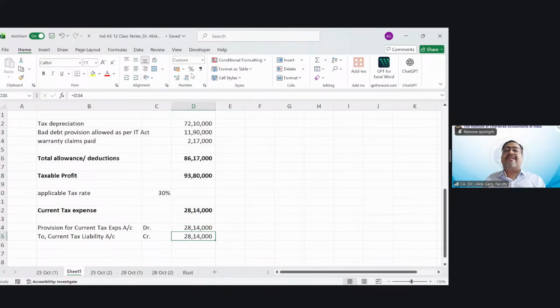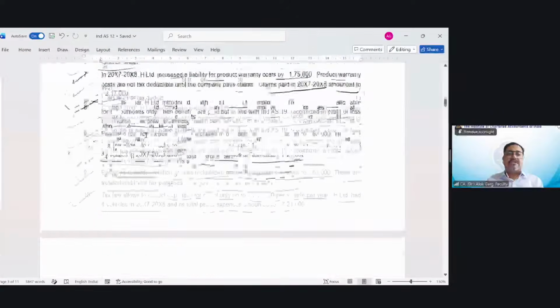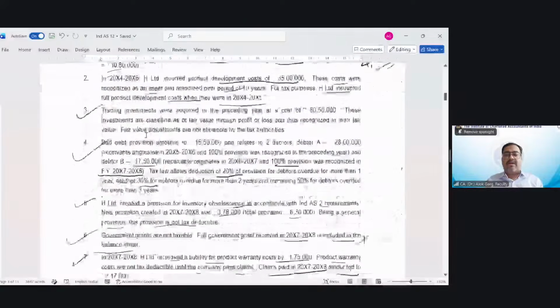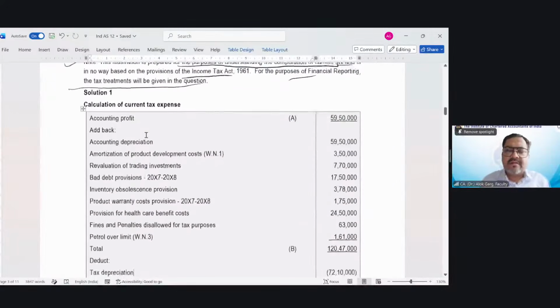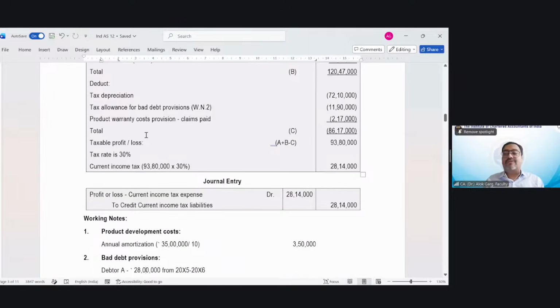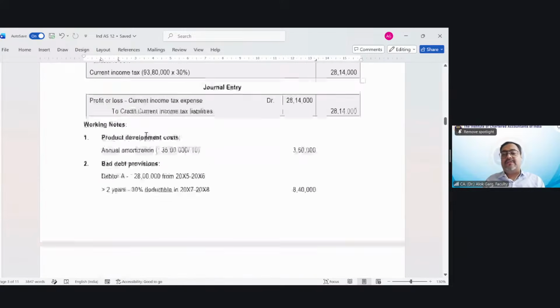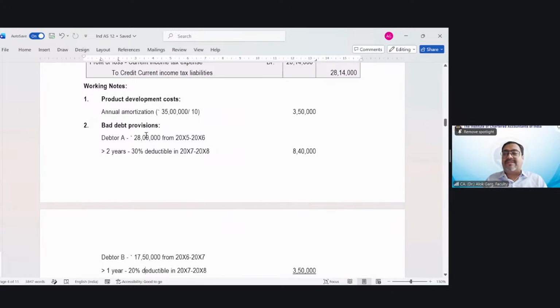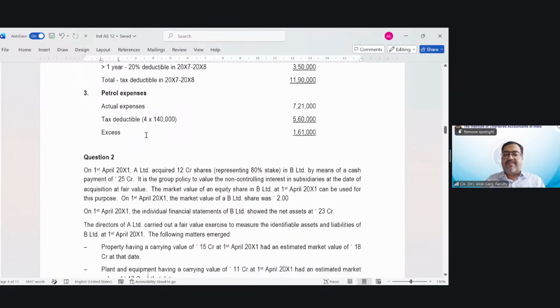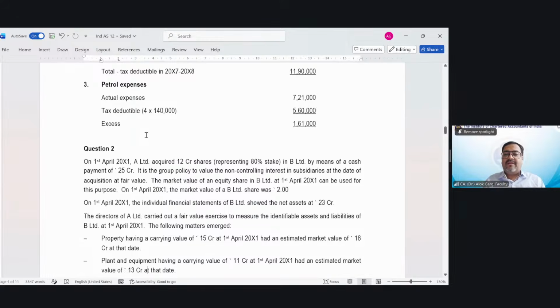So friends, the point is, at times the question seems to be very lengthy. If you see this question, it is captured in 2 complete pages, and then the solution is there. But the solution was quite simple if you go step by step. And there is stepwise marking also. Is that clear? Absolutely clear, very much clear. I hope it is very much clear to all of you.